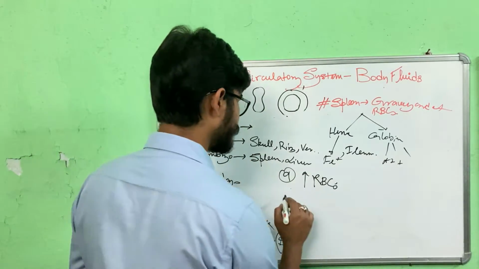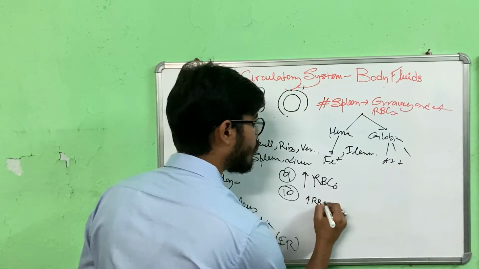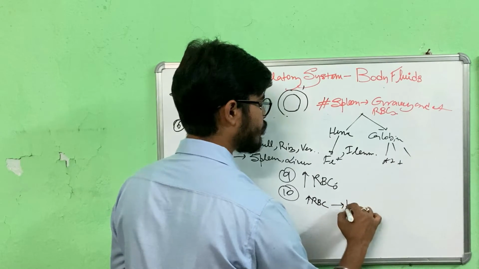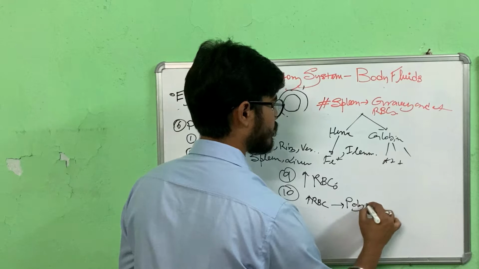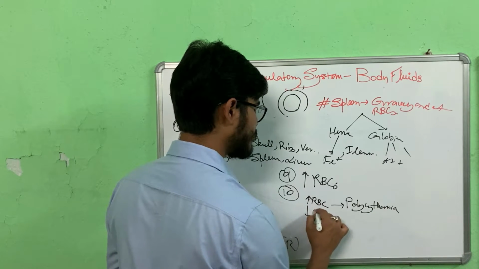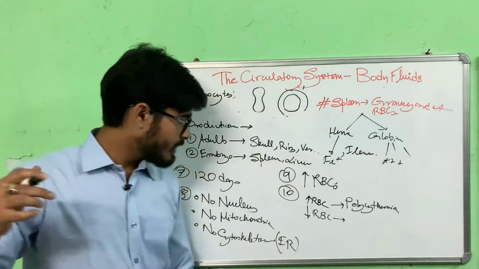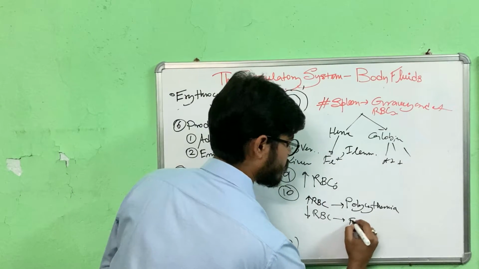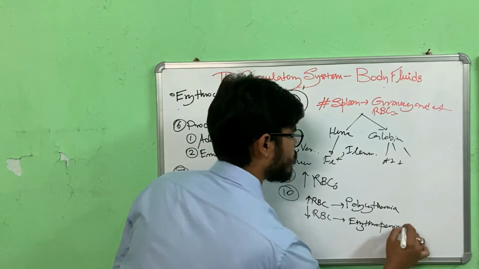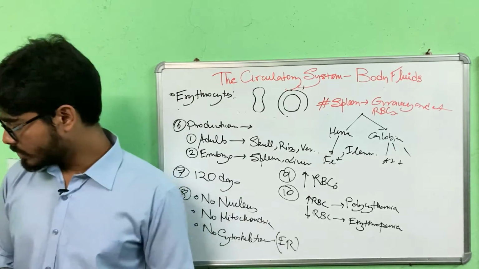Now, clinical conditions. What do we have? An abnormal increase in RBC count, mind you, abnormal, is referred to as polycythemia. An abnormal decrease in RBC count is known as erythropenia. Polycythemia and erythropenia. Right, so that's all about the RBCs.